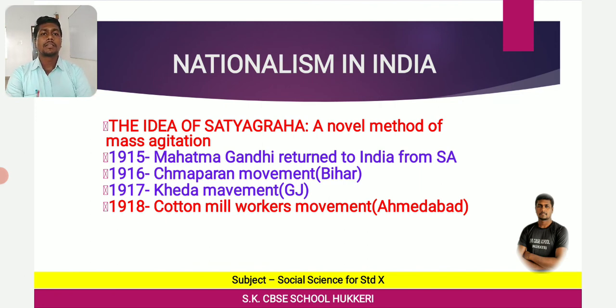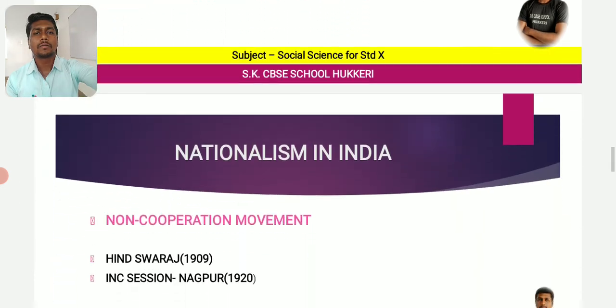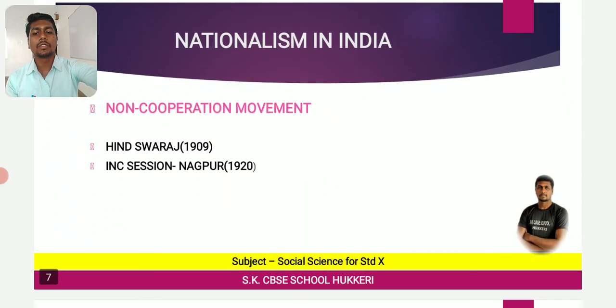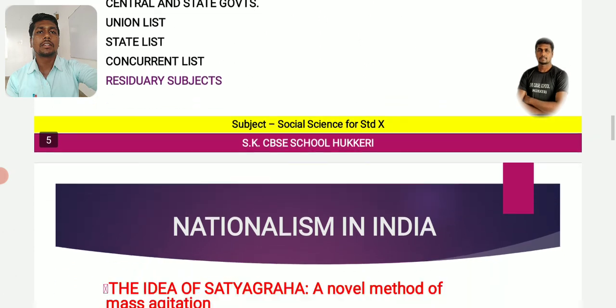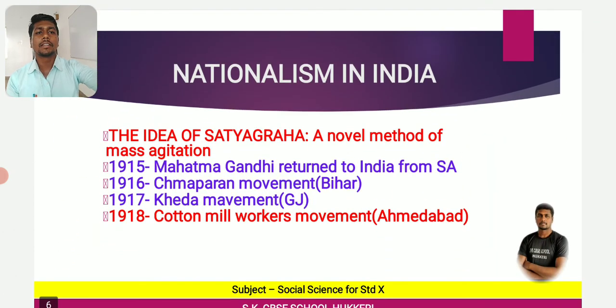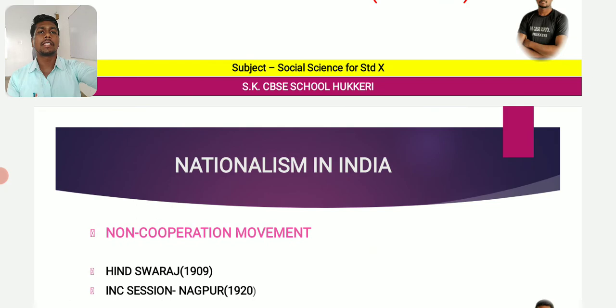Now we will come to the main point, the Rowlatt Act. Now we have to see about one of the important points, that is the Rowlatt Act. So what is the Rowlatt Act?